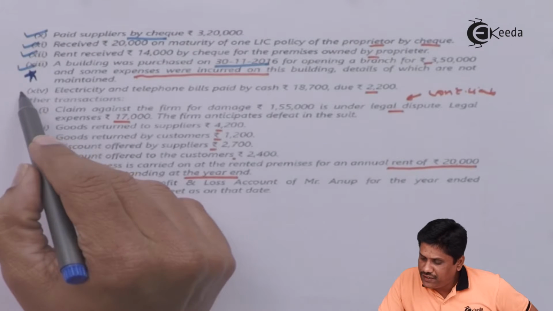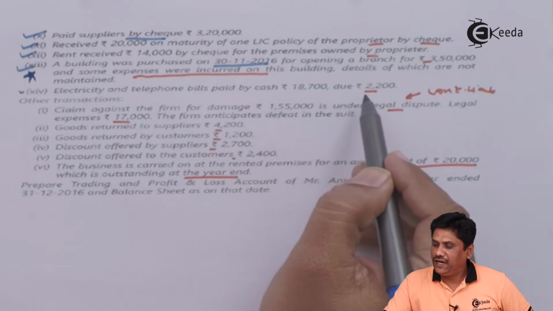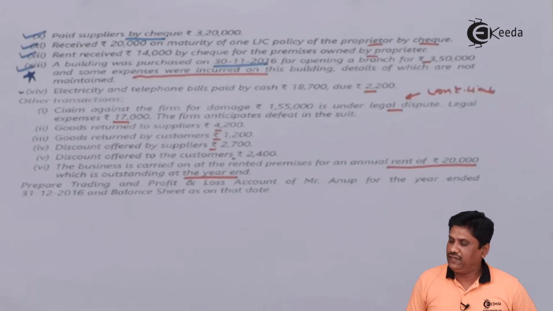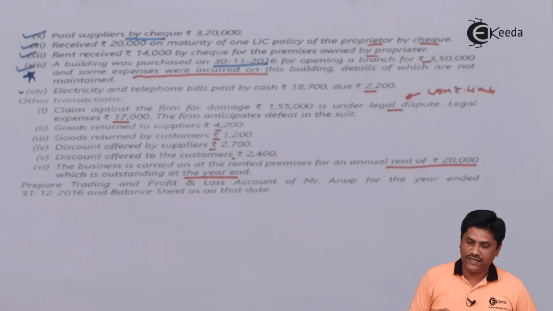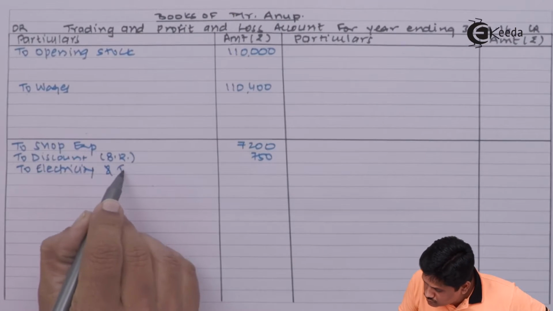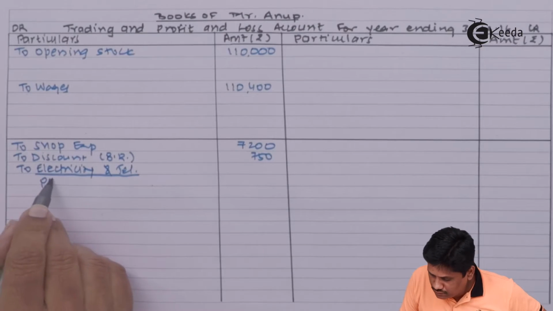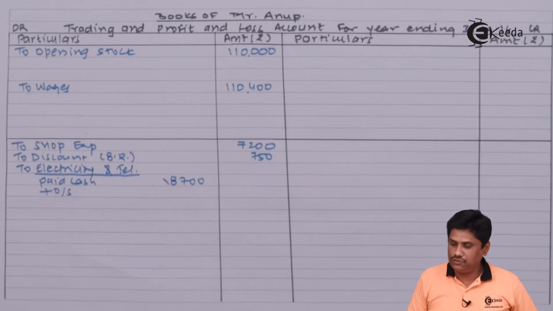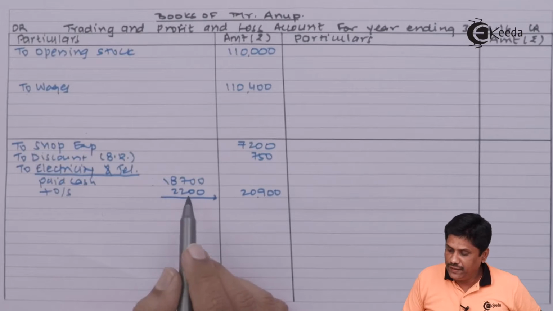Next transaction is number 14. Electricity and telephone bills paid by cash 18,700 and due amount is still 2,200. So I can say my total electricity and telephone bills must be 20,900. That is the total of these two. So let us write down in your P&L account first. Paid by cash 18,700 plus outstanding amount given 2,200. It will total to 20,900.